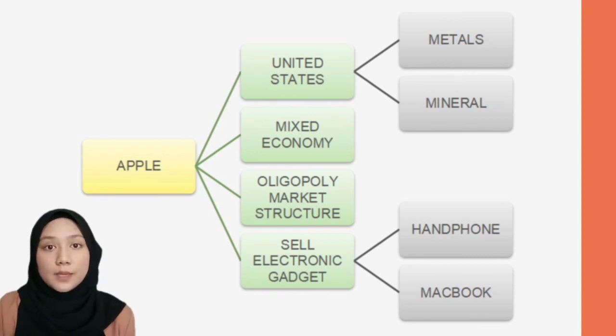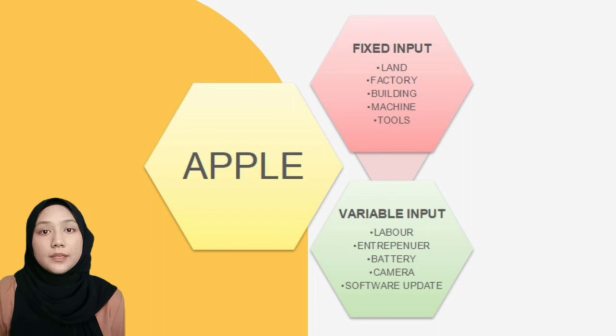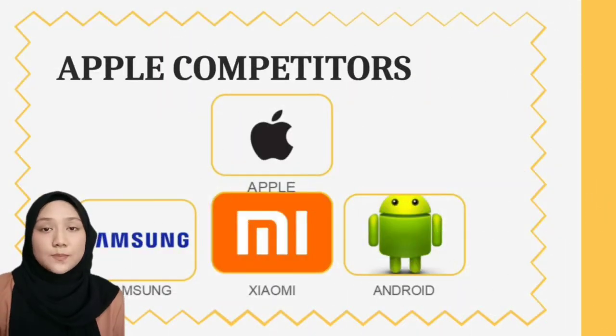Apple is an oligopoly market structure where there is only a small number of companies, neither of which can prevent the other from exerting significant influence. The fixed inputs used by Apple are land, factory, building, machine, and tools, while the variable inputs are labor, entrepreneur, battery, camera, and software update. Apple has many competitors such as Samsung, Xiaomi, and Android, but still, Apple managed to be one of the largest companies that produce electronic gadgets in the whole world.